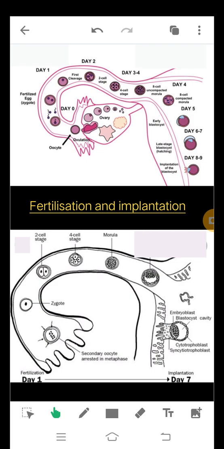Okay, so once again see, the ova is released from the ovary, it is fertilized by the sperm, it results in a zygote, the zygote grows and slowly changes into an embryo. This embryo, on reaching the uterus, gets stuck to the wall of the uterus, which we call implantation.